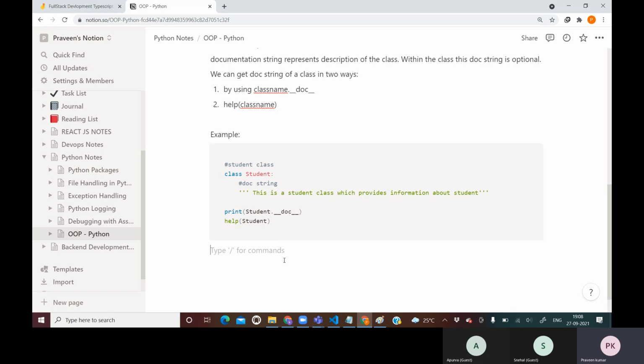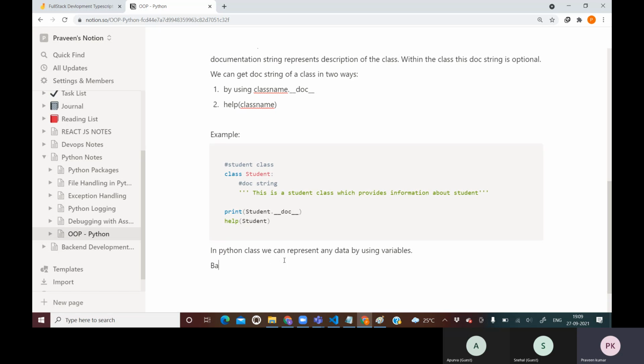Right, this was the example of your class. So how to create a class and how to get help of the class. Now within the Python class, we can represent any data by using variables. Why? Because a variable is going to store the data.